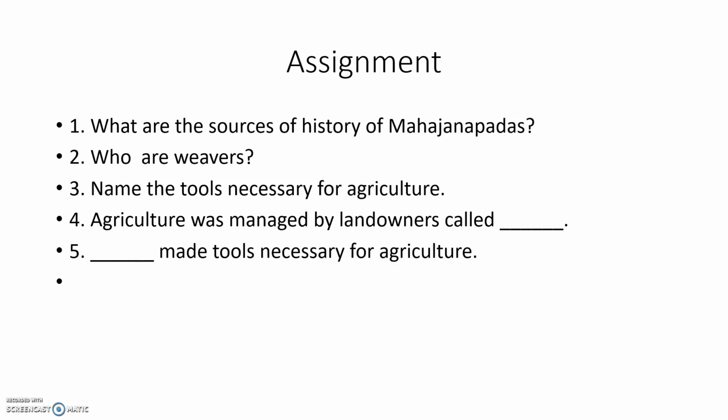Now assignment for you. What are the sources of history of Mahajanapadas? Who are weavers? Name the tools necessary for agriculture. Agriculture was managed by landowners called dash. Dash made tools necessary for agriculture.